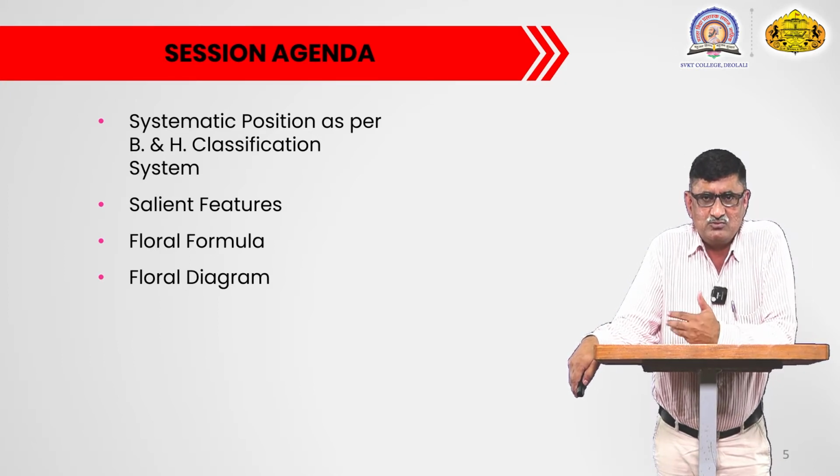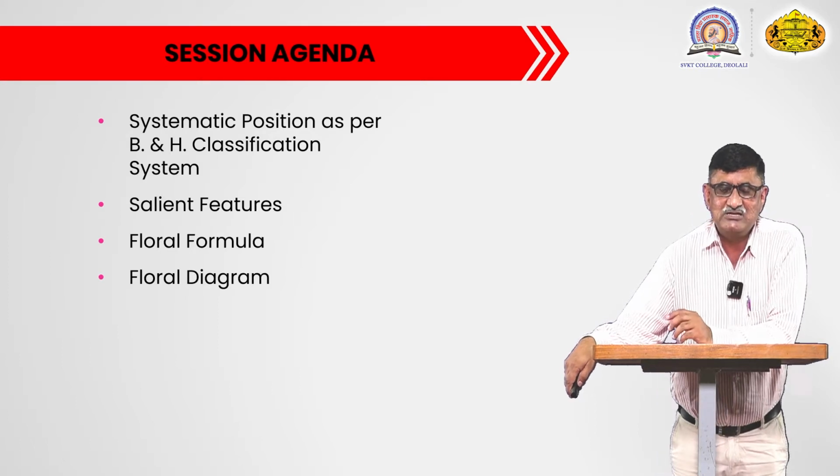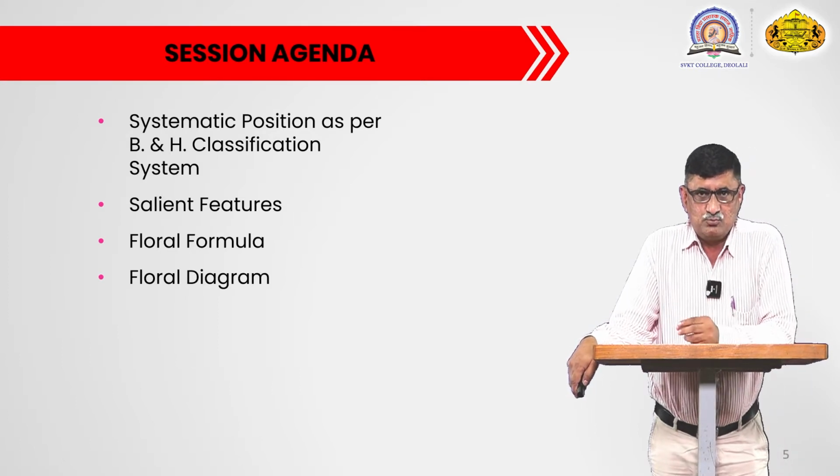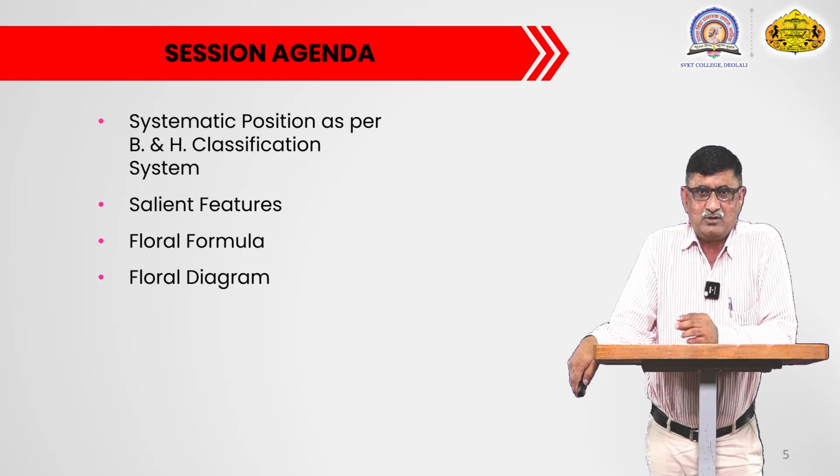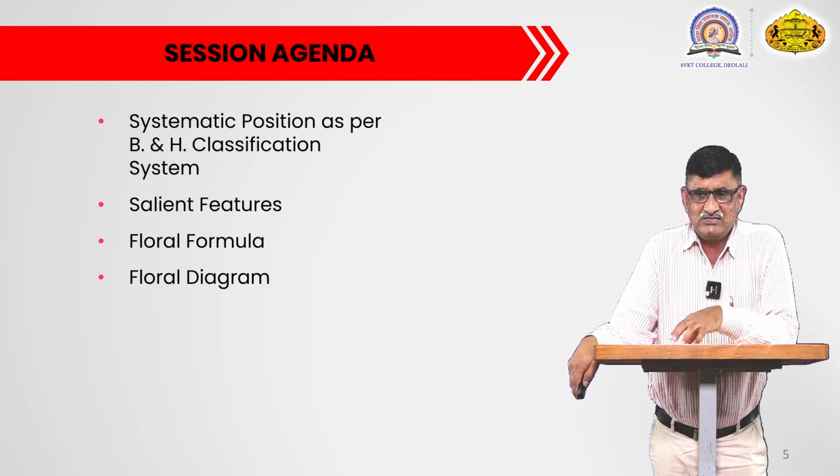For this, you will use different standard symbols. Floral formula is nothing but a symbolic representation of the flower of a particular family. Then the floral diagram is a diagrammatic representation of the flower of a particular family.